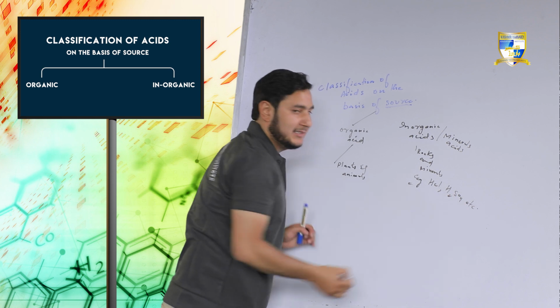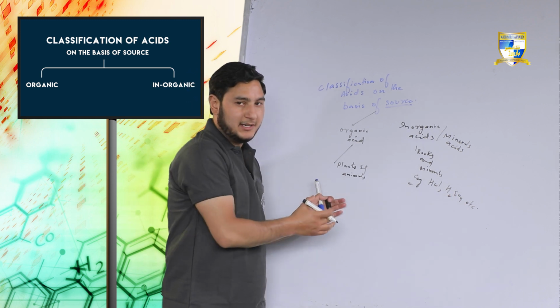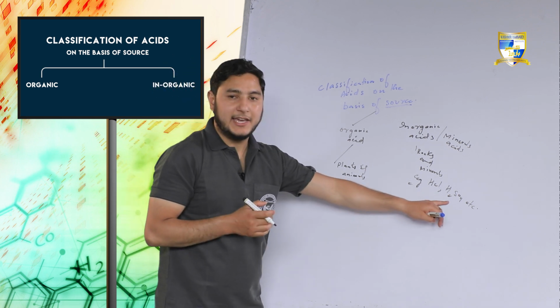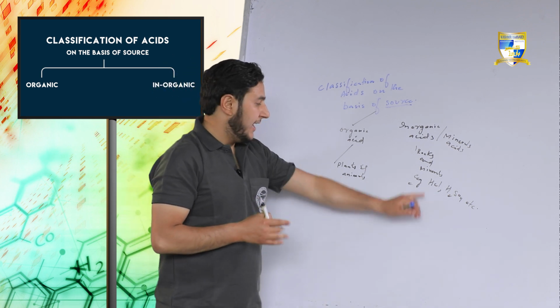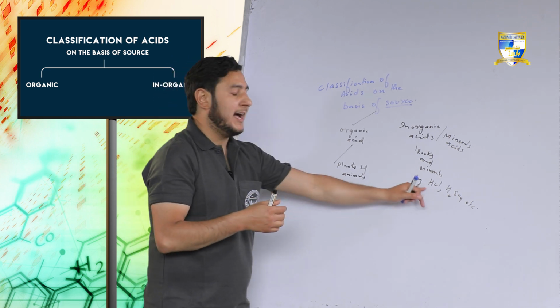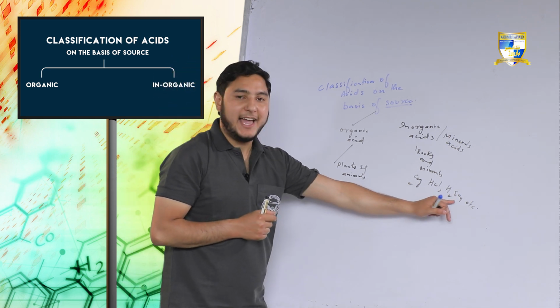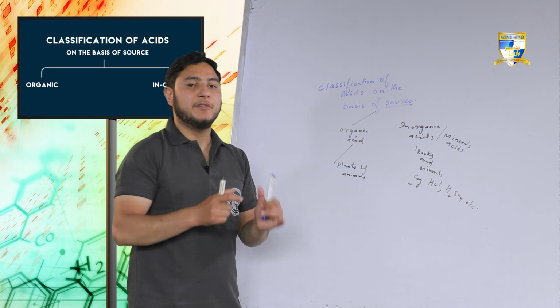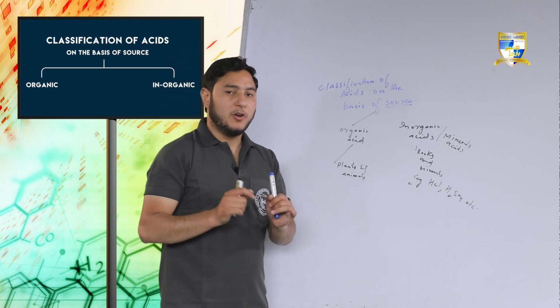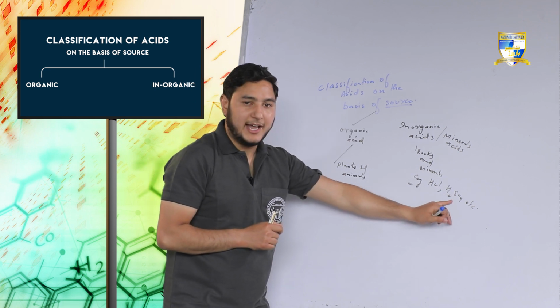HCl, hydrochloric acid, you may also call it hydrogen chloride, whereas H2SO4, sulfuric acid, is called the king of chemicals.